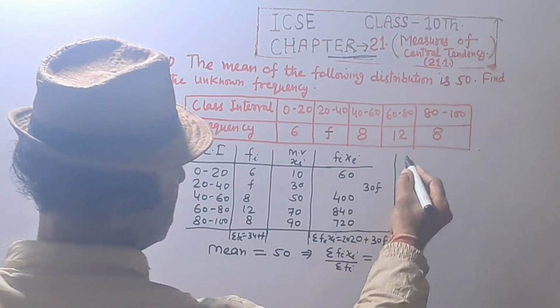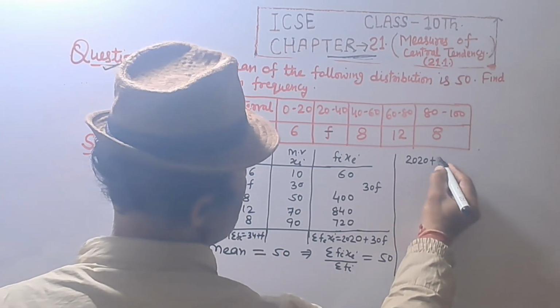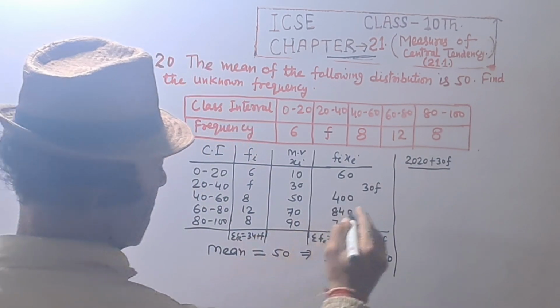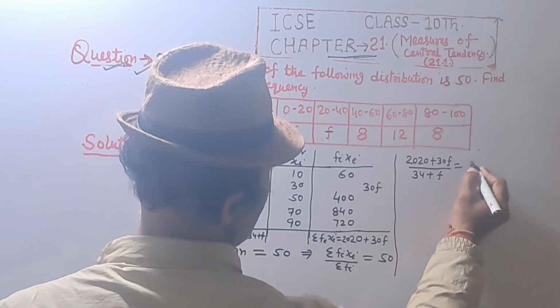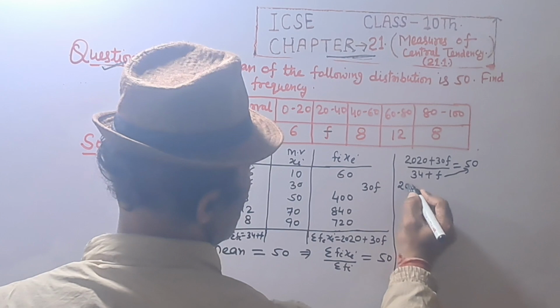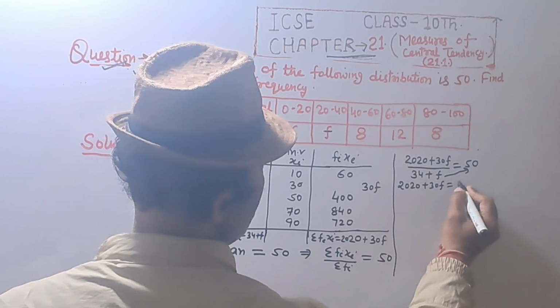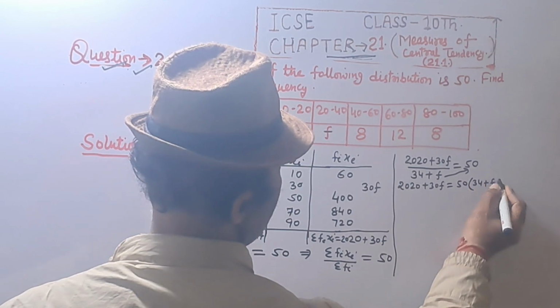Fi Xi is 2020 plus 30F, upon frequency 34 plus F, equal to 50. Cross multiplying, 2020 plus 30F equals 50 into 34 plus F.